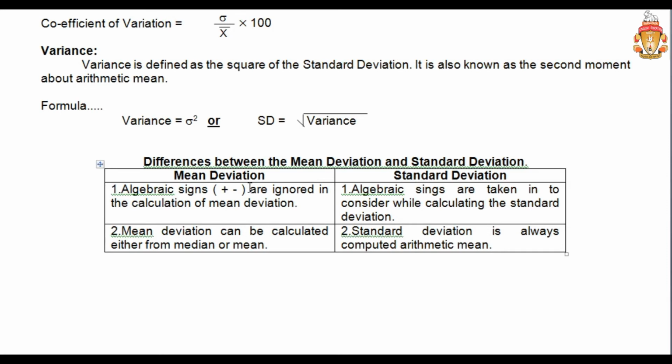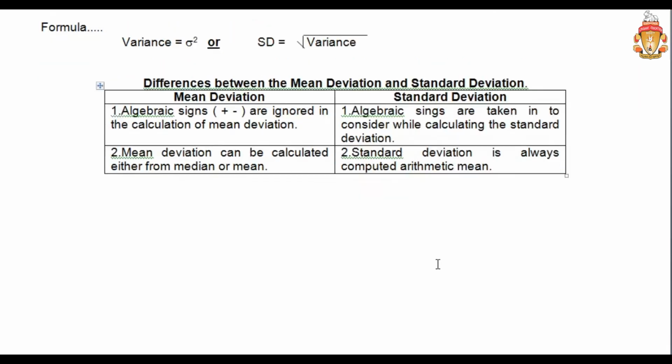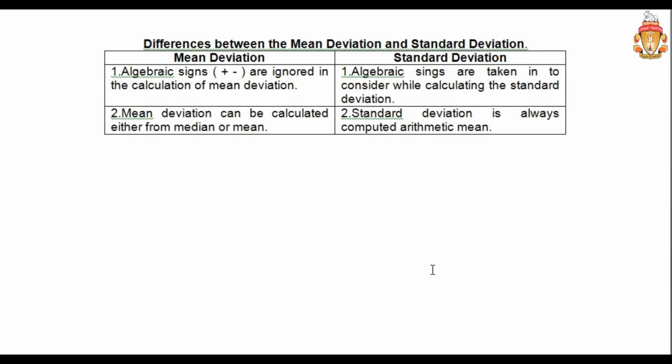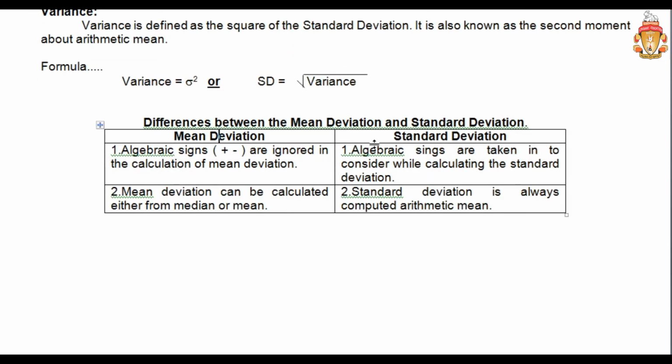Then the difference between the mean deviation and standard deviation. Obviously, in mean deviation the signs, plus or minus, are ignored, but here they are considered. Mean deviation can be calculated from the median or mean, but here it is computed from the mean only. So mean deviation may be computed from the mean, median, mode, but in the standard deviation case you have to use the mean only.